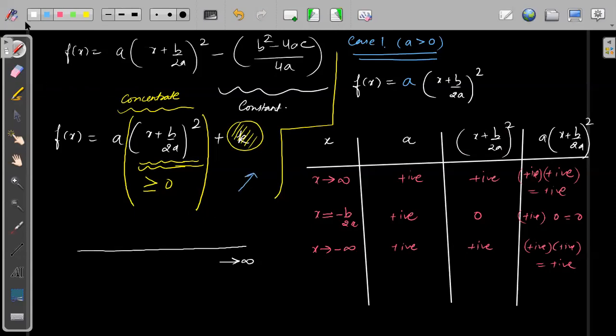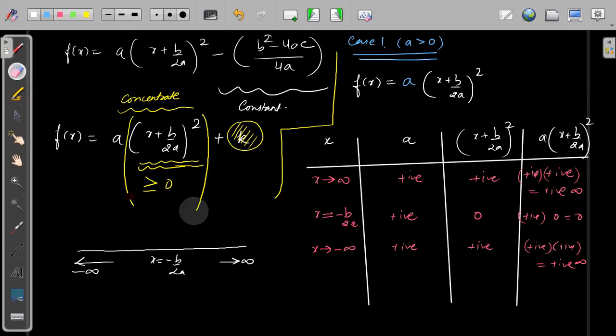When x is tending to minus infinity, the graph is approaching infinity, positive infinity. But when x is equal to minus b by 2a, what value is the graph taking? Minimum, that is 0. So the graph will be approximately something like this.